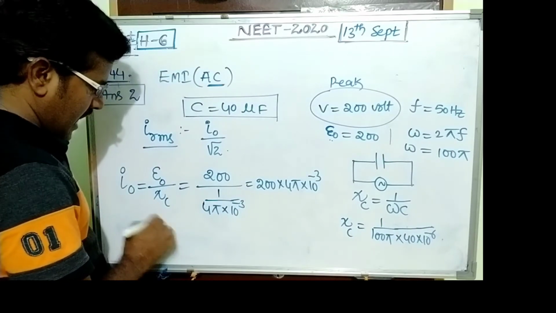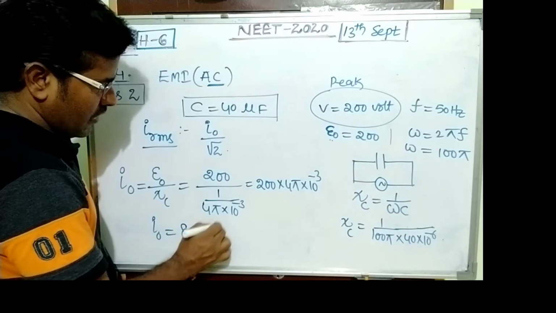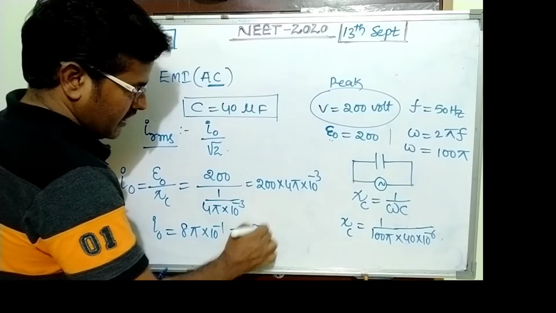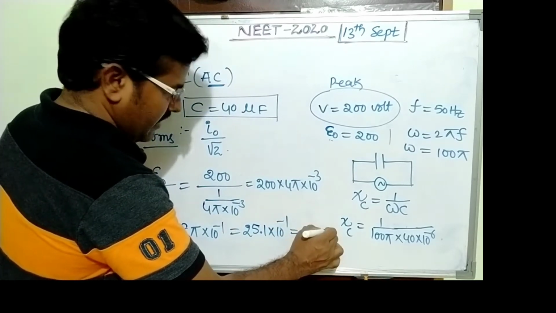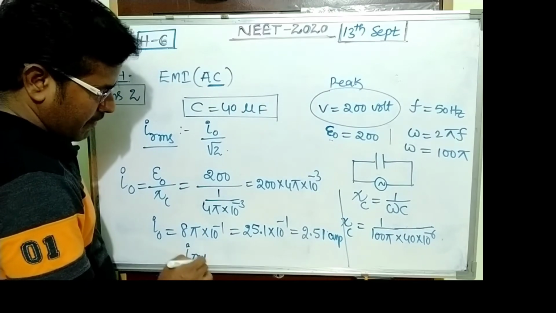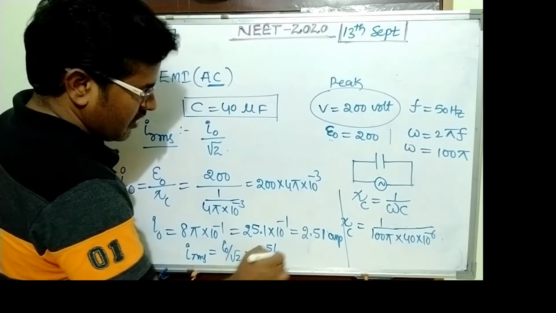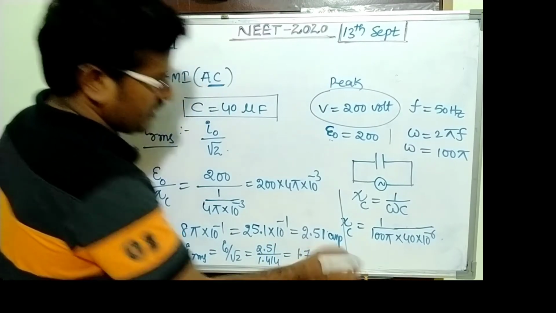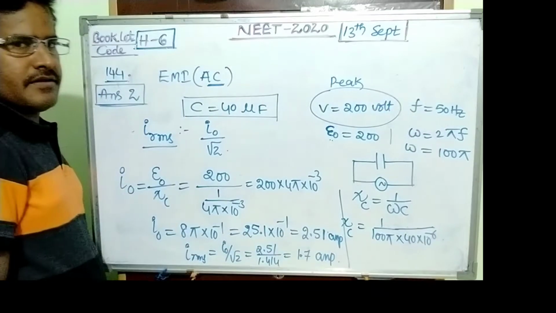It is nothing but I naught equals 8 pi into 10 power minus 1, around 25.1 into 10 power minus 1, that is 2.51. So this is the peak current. We want RMS, I RMS, I naught upon root 2, 2.51 upon 1.414. Its value is 1.7 ampere. So answer becomes 2, 1.7 ampere.